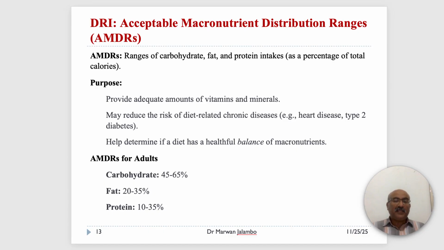Following these ranges serves three main purposes. Number one, they provide an adequate amount of vitamins and minerals. Number two, they may reduce the risk of developing certain diet-related chronic diseases like heart disease and type 2 diabetes mellitus. Number three, they allow people to determine if their diet has a healthful balance of macronutrients.